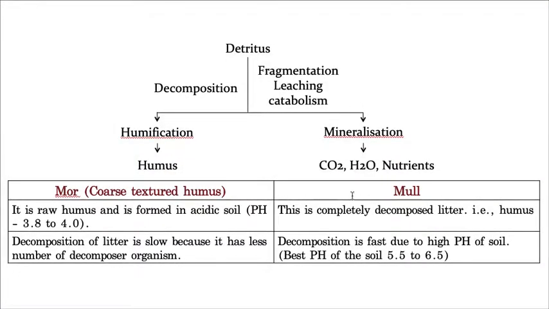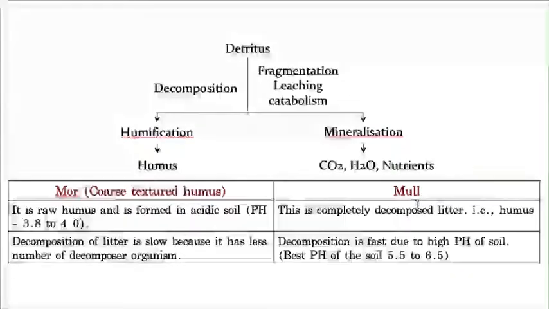Now, fully digested, completely decomposed litter is called fully formed humus, and that is called mull. Mor takes place in acidic soils, whereas mull takes place in basic or neutral soils. In basic and neutral soils, the pH favors the growth of decomposers.